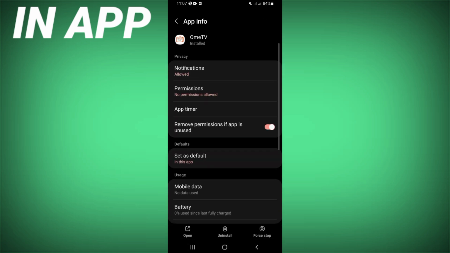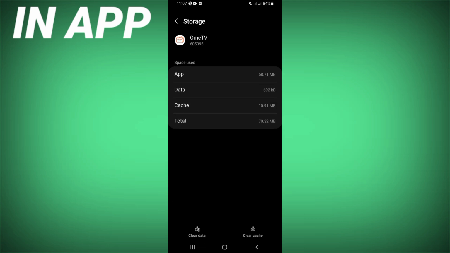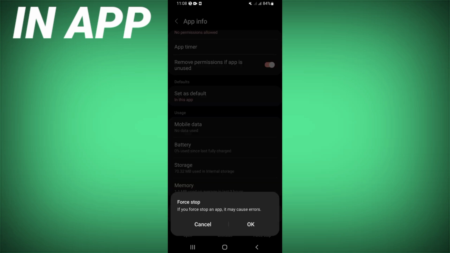So here scroll this list down. Click on your storage option, click clear cache and back. Click right now at force stop and click OK.